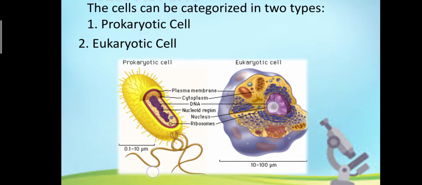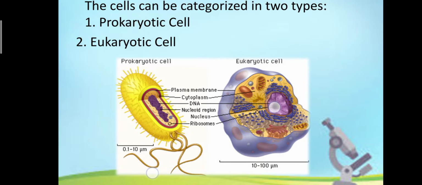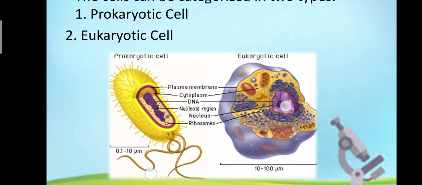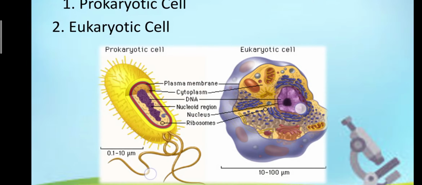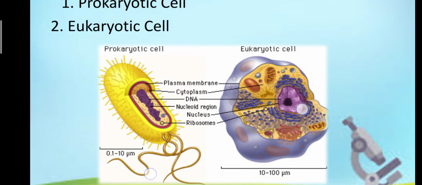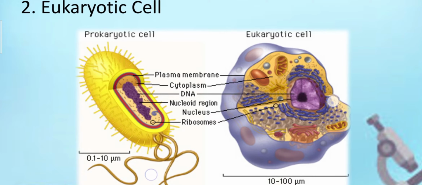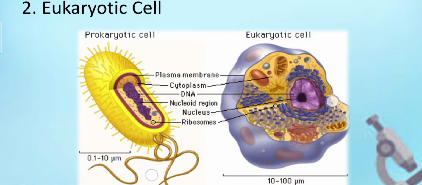Coming to types of cells. Now cells are categorized into two types based on their primitive existence: prokaryotic cell and eukaryotic cell. You can have a look at the diagram that prokaryotic cell and eukaryotic cell, both the cells have plasma membrane or cell membrane, cytoplasm. Nucleus is absent in prokaryotic cell but DNA is present and ribosomes are present.